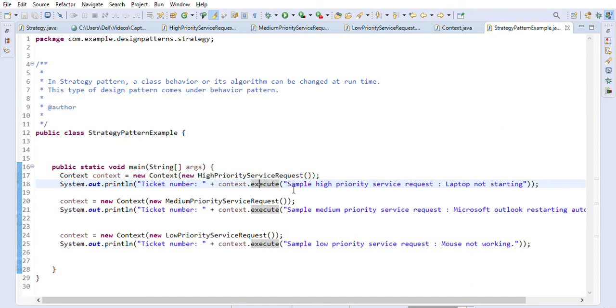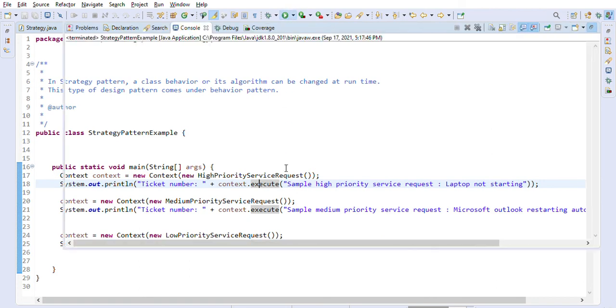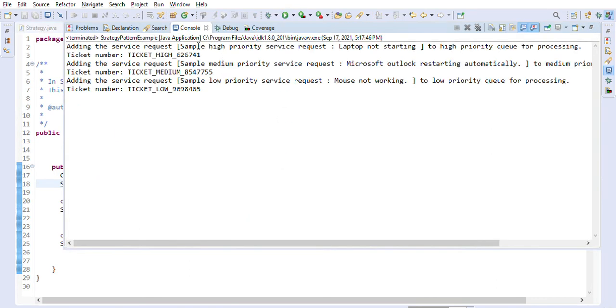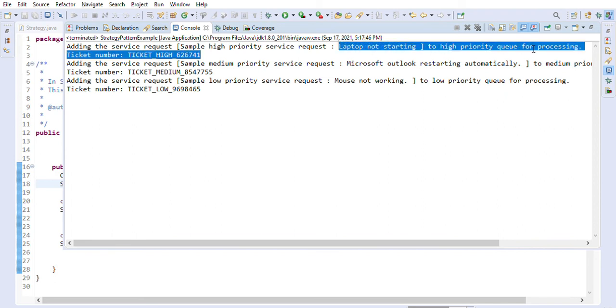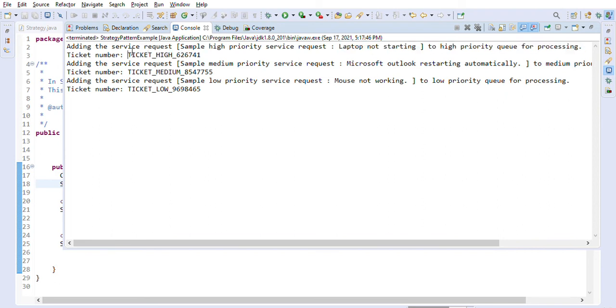So now if you run this example, the first thing you will see is that the first ticket is submitted to the high priority queue for processing, and it has generated a high ticket number, right? Ticket underscore high underscore a random number for reference. This is for example laptop not starting, right? This is a high priority, we cannot work if the laptop doesn't start, so we want to use a high priority queue for that.